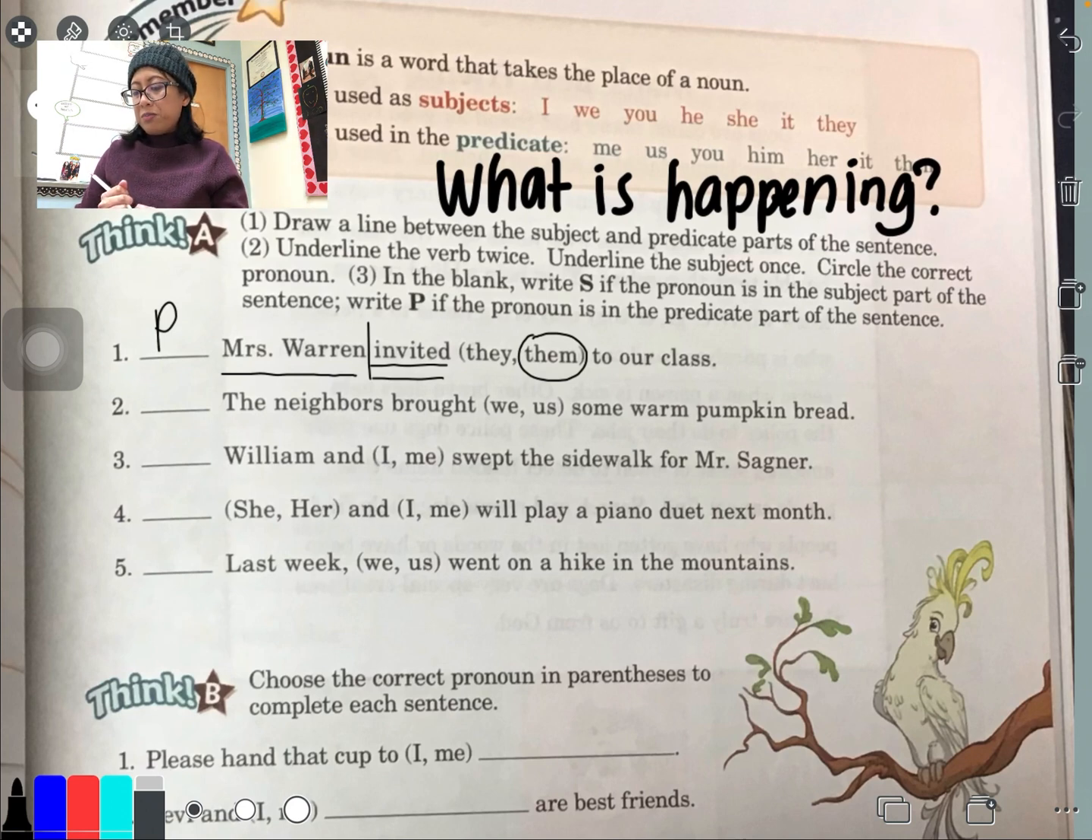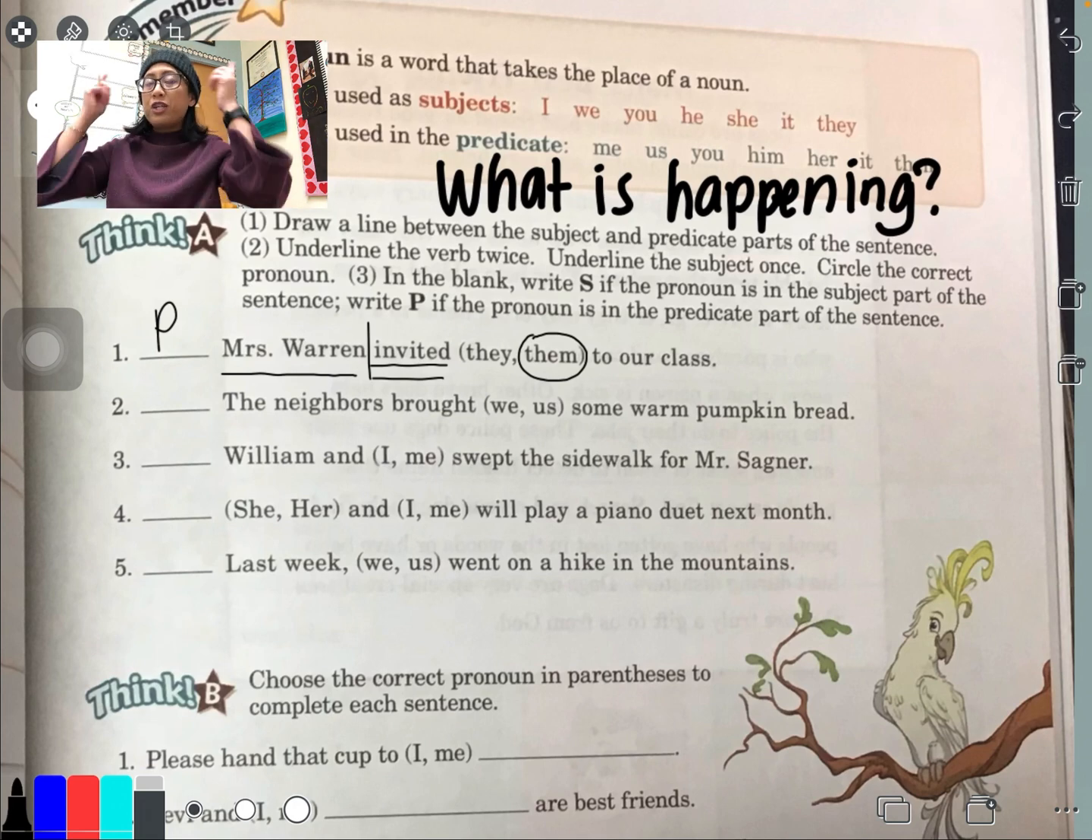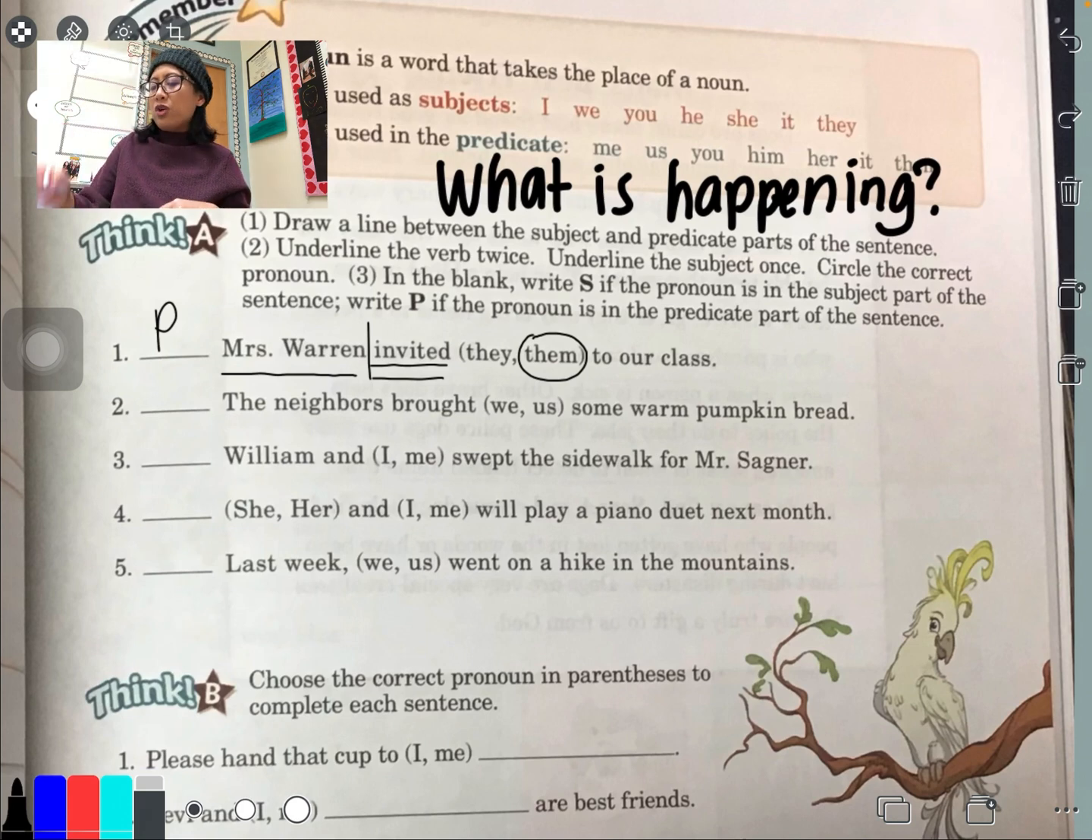Number 2. The neighbors brought us or brought we some warm pumpkin bread. Okay, so again, I'm going to ask myself, what is happening? What's going on in this sentence? Well, the neighbors brought. Okay, that's the action. I can picture it in my head. That's a good thing that readers do. They try to imagine what's going on in their heads. So brought is the verb. Who brought? Neighbors, right? And then I'll just separate it right there.